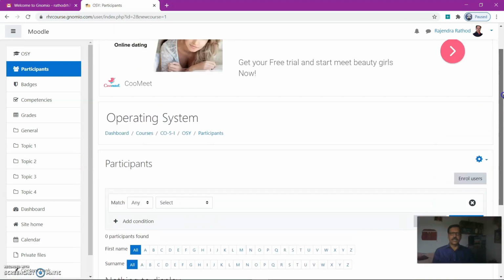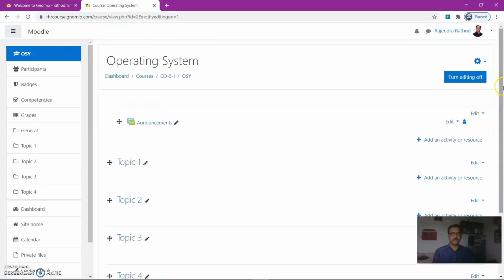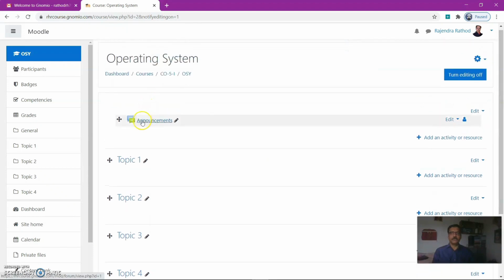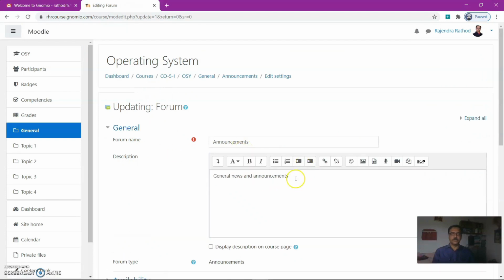As this course is added, it goes under general, operating system, and then you have to enter the topics. You can add the topics, the contents of this course. So turn editing on for that purpose. You can edit this. Here you may use this announcement. You can edit this announcement, edit settings, announcement, general news and announcement.